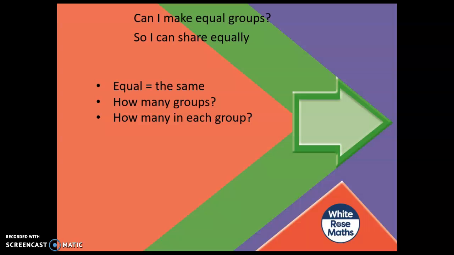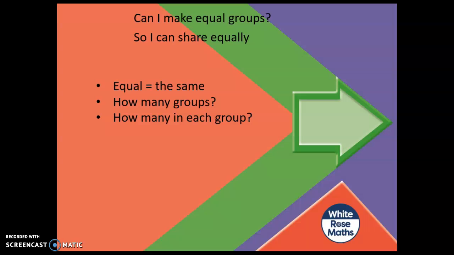Looking at the learning intention today, I know we've done quite a few lessons on making equal groups, but we've been looking at equal groups so that we can skip count and solve multiplication problems. Now we're moving on to division or sharing or grouping. So we are using our knowledge of equal groups to help us share equally this time rather than skip count.